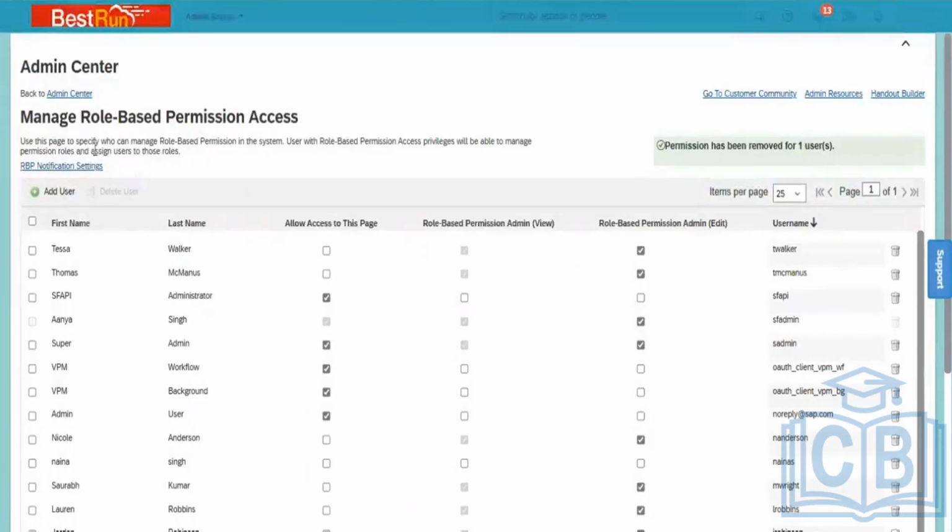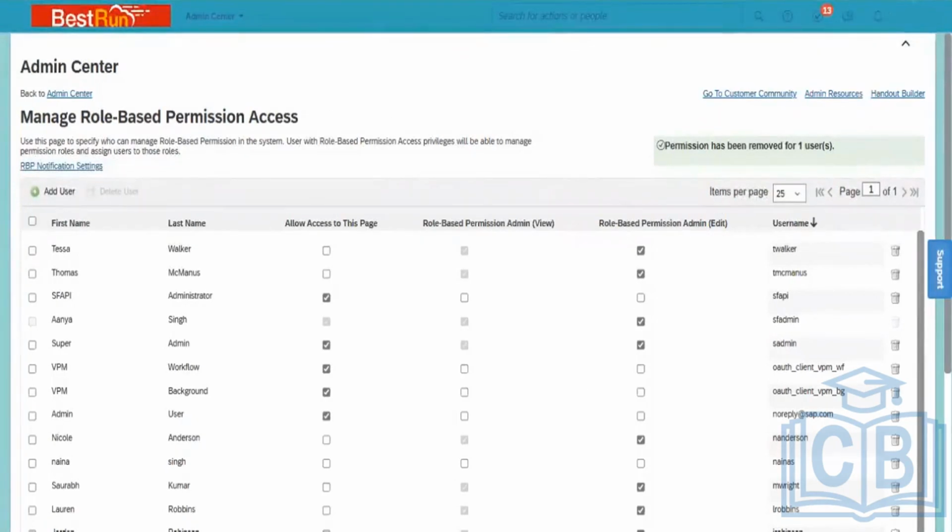In this way, we can use this tool. What is the name of this tool? Manage Role-Based Permission Access. Who has access to this tool? Super admin and admin. Super admin and admin will have the access. If you want to add a user to give the RBP permissions, you have to use this particular tool. Then only in the admin center, he will get all the access there. Got it?